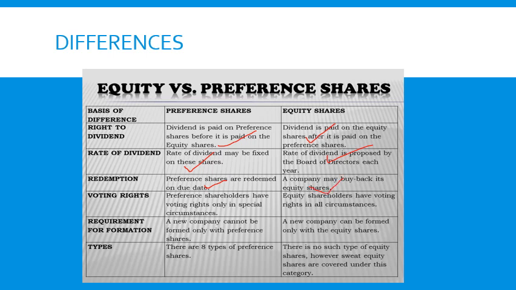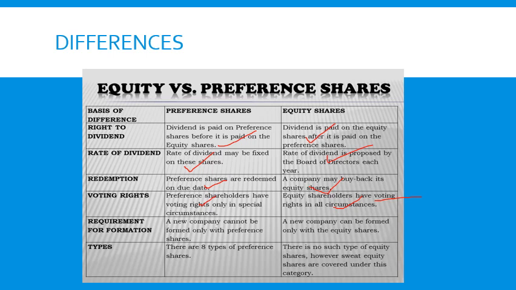Then voting right. Preference shareholders do not have any voting right except in some special circumstances. But equity shareholders have voting rights. They are the real owners of this company. Then requirement of formation.